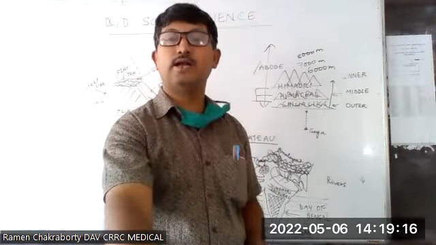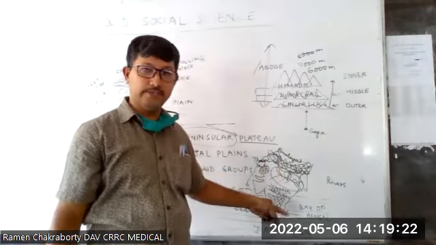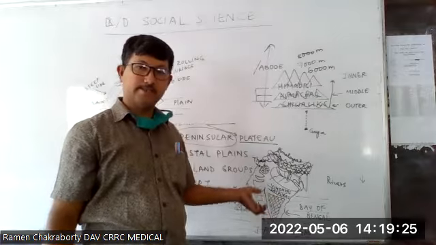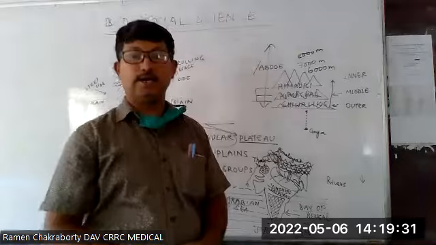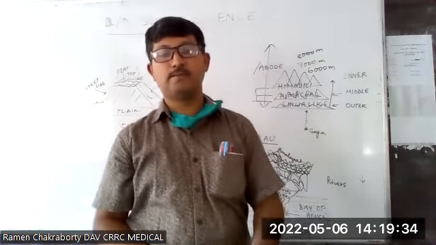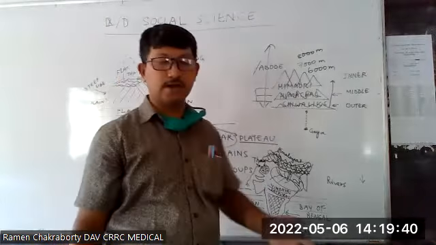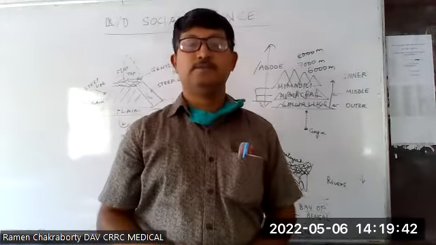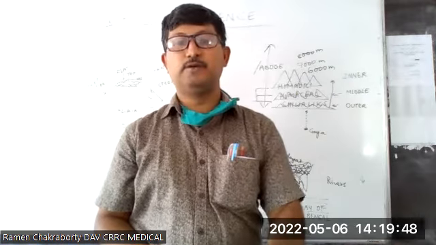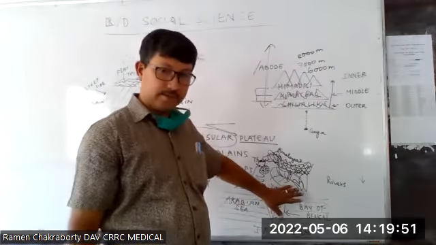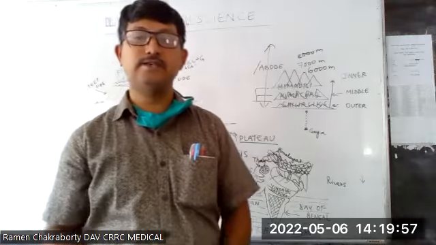India happens to be the largest peninsula in the world, and our peninsula has a plateau within it. In fact, several plateaus are there, like Chotanagpur Plateau, Telangana Plateau, Kathiawar Plateau, Dharwar Plateau, Deccan Plateau, and also Kathiawar and Saurashtra. So we identify several small plateaus within the massive Deccan Plateau, or the Deccan Plateau is the largest part of the peninsular plateau. So that name is interchanged and used otherwise.